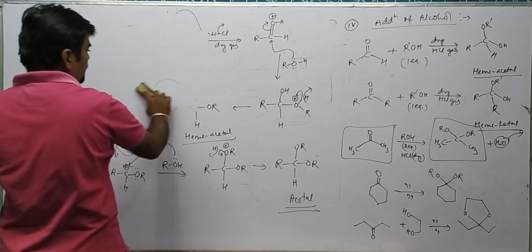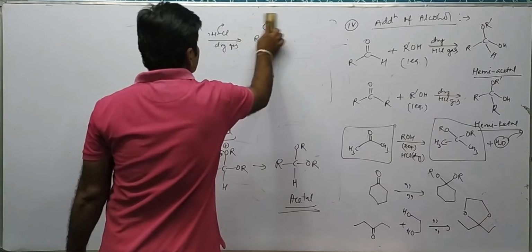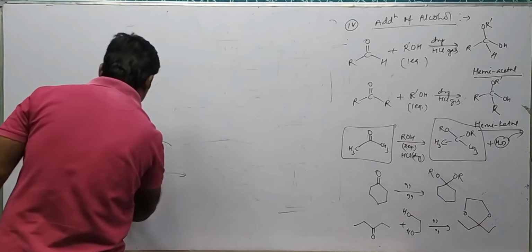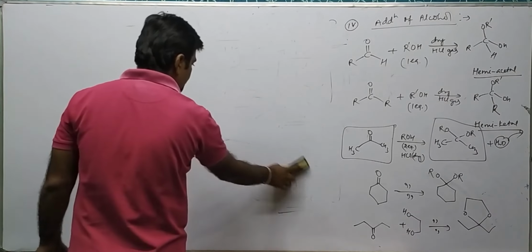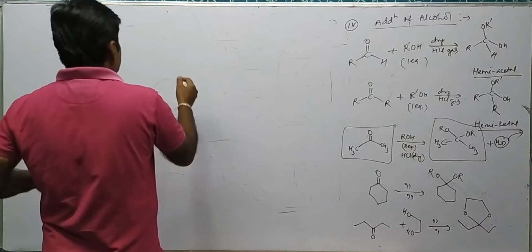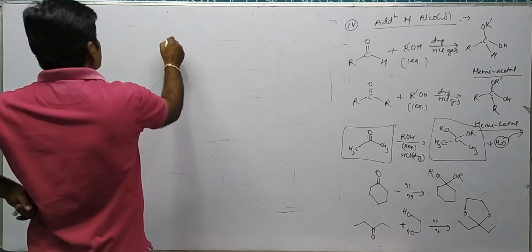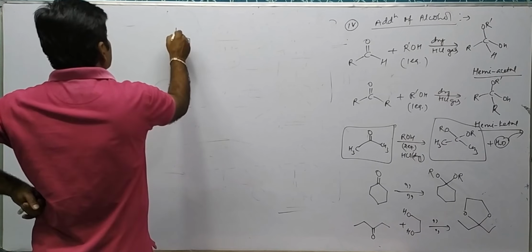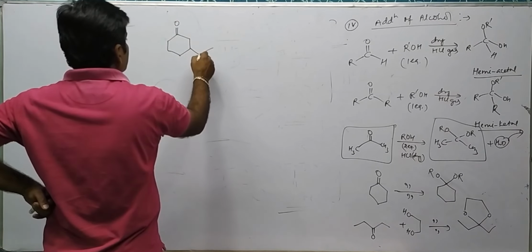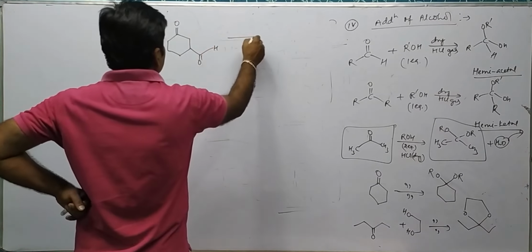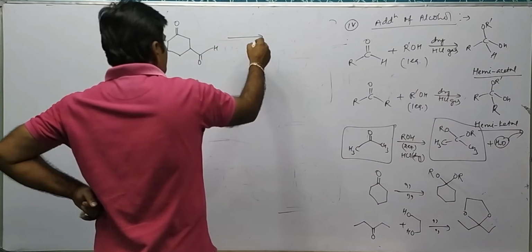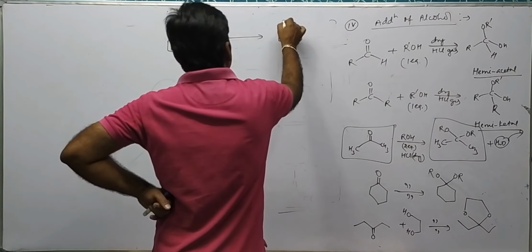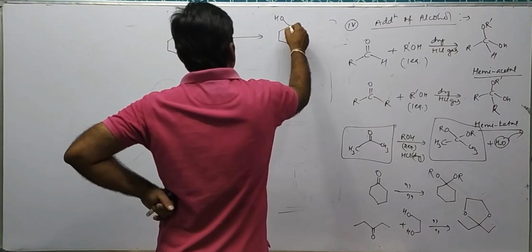Like for example, see. Suppose we have an aldehyde and we want a product where this becomes OH.